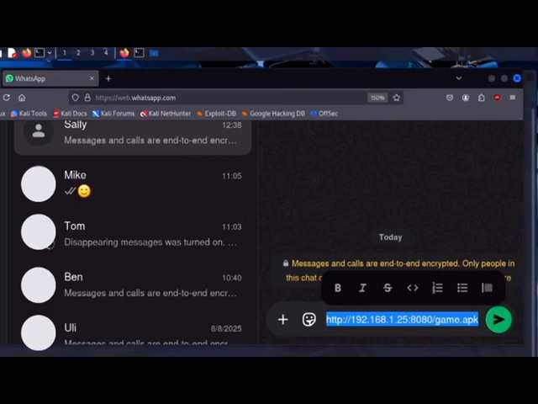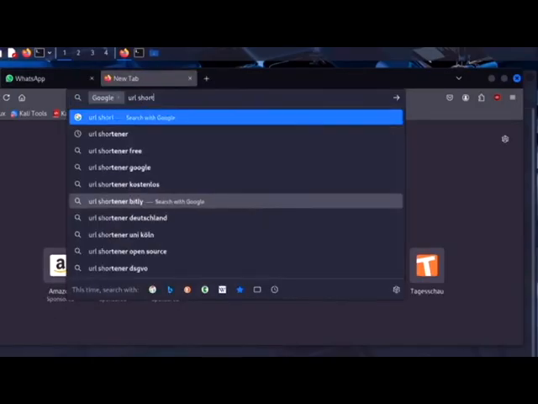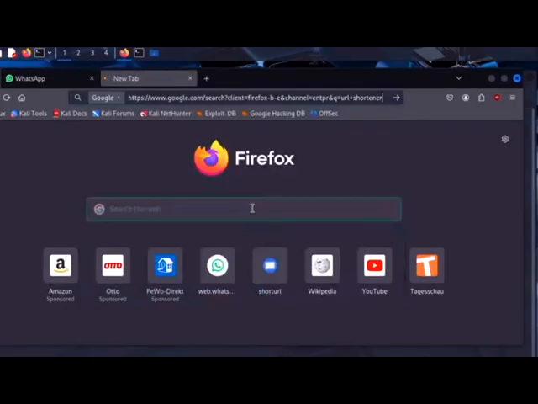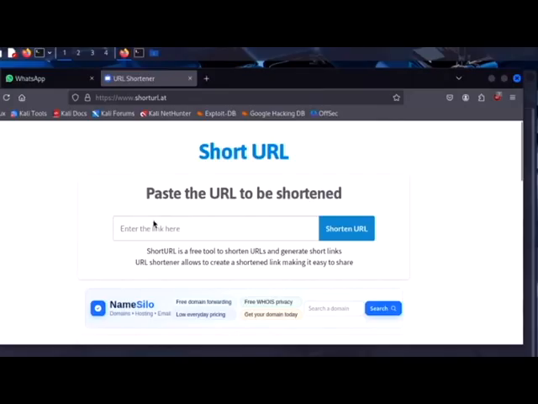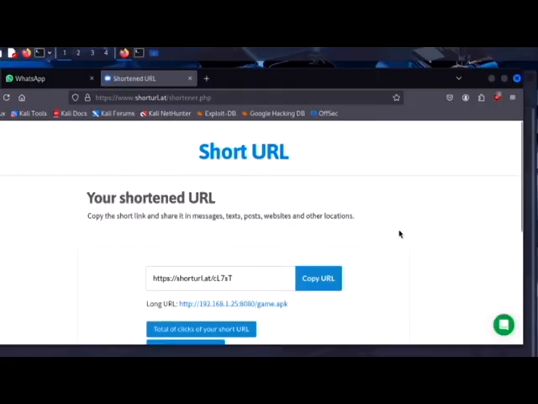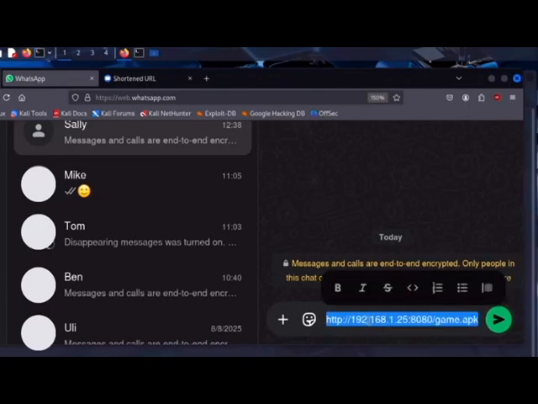Anyone with a basic sense of caution might hesitate before clicking. So instead, Kim uses a URL shortener, a common trick in phishing and social engineering attacks. With a quick Google search, he finds a free URL shortening service. He pastes the original link, clicks Shorten URL, and instantly gets a short, clean version, one that looks far more innocent. Our ethical hacker Kim can now copy that innocent link version, go back to WhatsApp, and craft the final